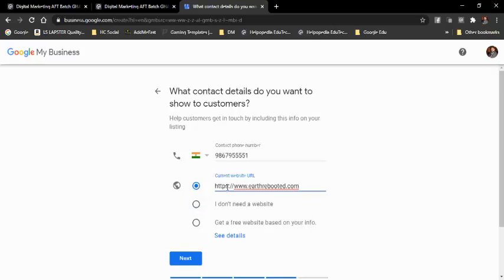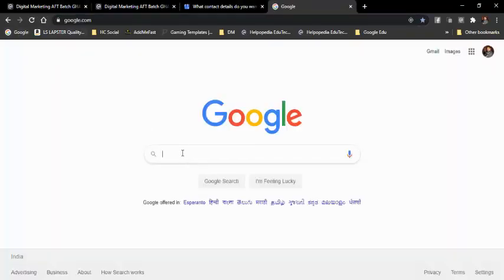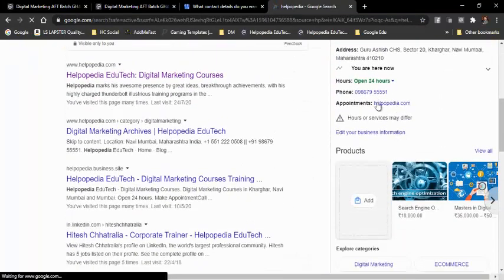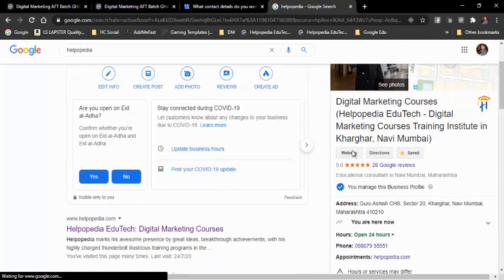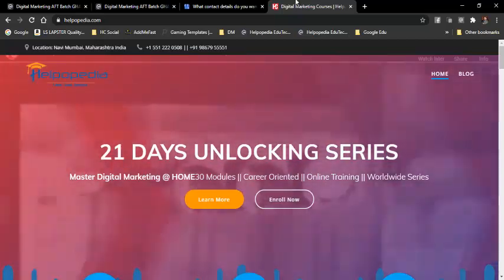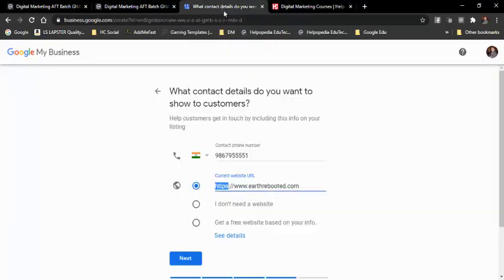But if you have a website, then it is suggested that you put in the website URL, because when people search for our listing on Google, they can see our URL over here. And when they click over here, you can see this website button. When people click on this website button, they will come to our website. See, I have clicked on that website button and it has come to my website. This is my website, Helpopedia Edutech, helpopedia.com. And over here we can add the website URL. So this is what I have added.